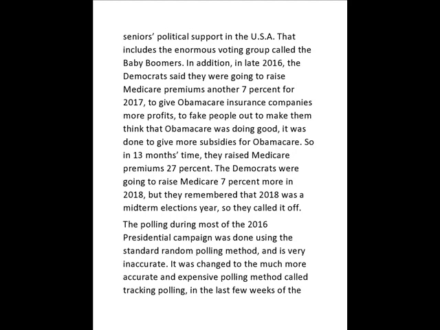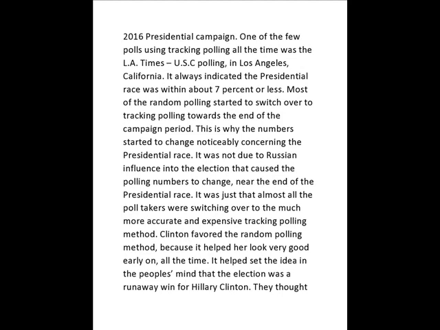The polling during most of the 2016 presidential campaign was done using the standard random polling method and is very inaccurate. It was changed to the much more accurate and expensive polling method called tracking polling in the last few weeks of the 2016 presidential campaign. One of the few polls using tracking polling all the time was the LA Times USC polling in Los Angeles, California. It always indicated the presidential race was within about 7% or less.